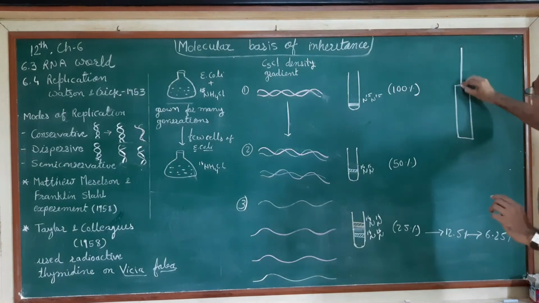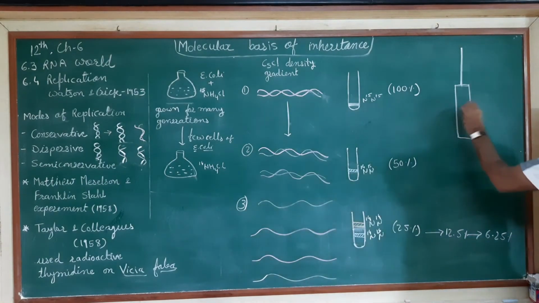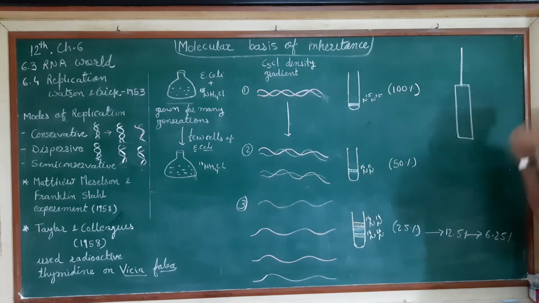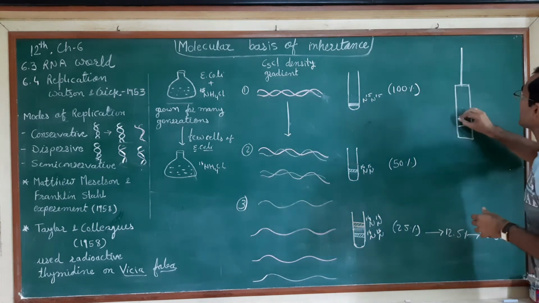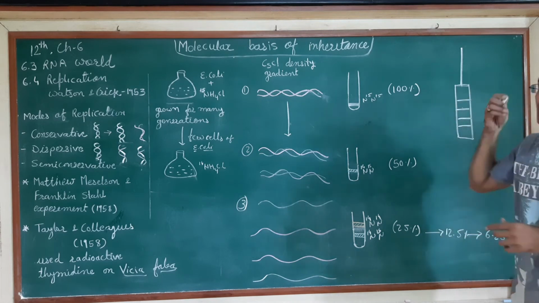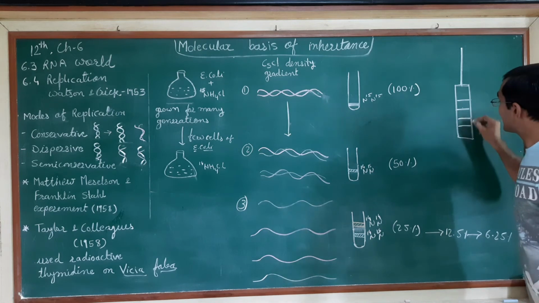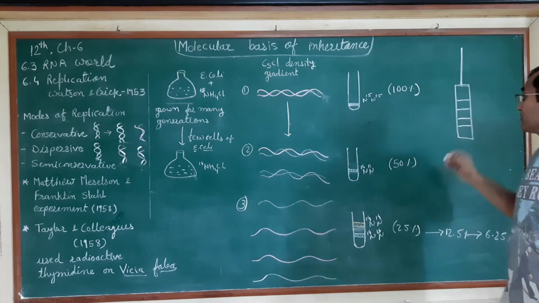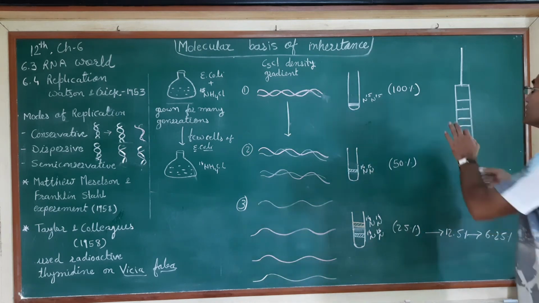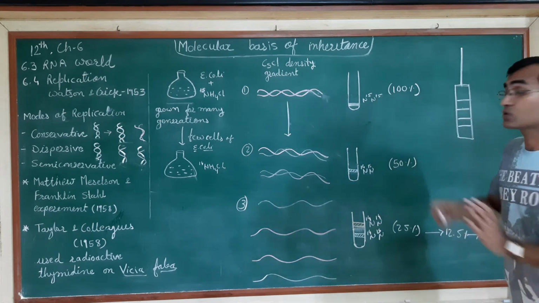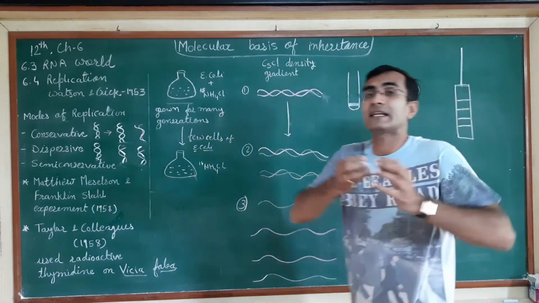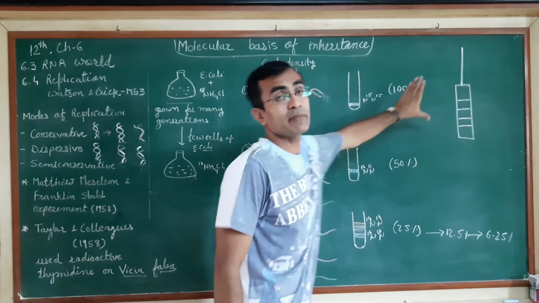This is the tube, and we fill the organism extract or whatever the content is over here. Then we can see several bands. The band at the lower side is the heavy band, and the top bands are the lighter bands. So there is a separation of the same content into different bands.